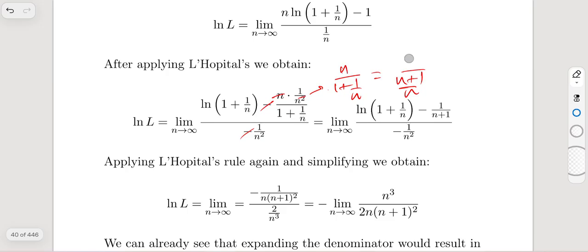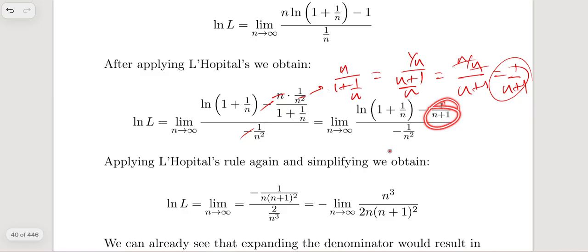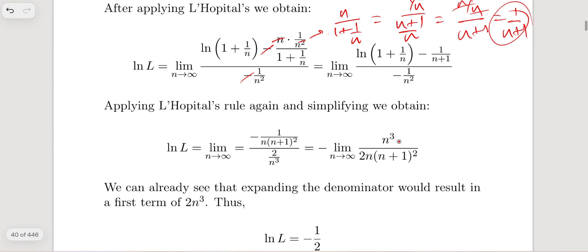Wait. It's 1 over n, not n, right? So basically we have n over n plus 1. So finally it's 1 over n plus 1. So yeah, that's how it just came out to be, something sort of that. And it just cancels out with the negative sign. Okay, so natural logarithm of L, limit n tends to infinity. And again, he just took the derivative, I think. Yeah, he surely took the derivative.